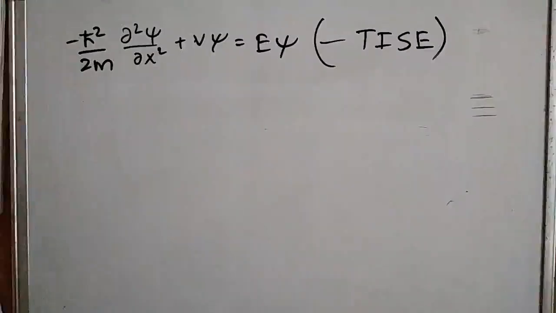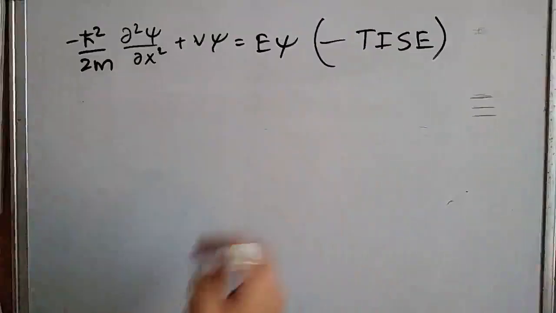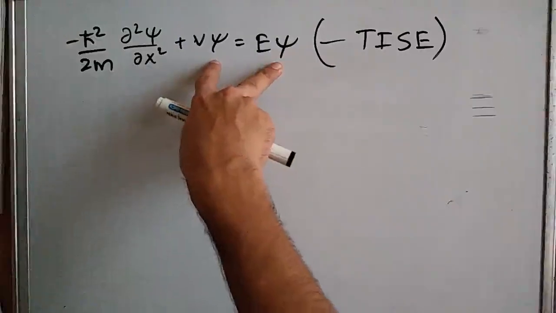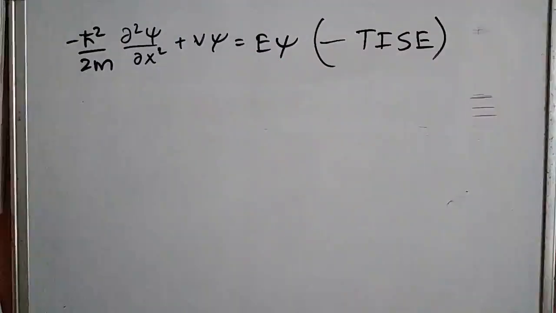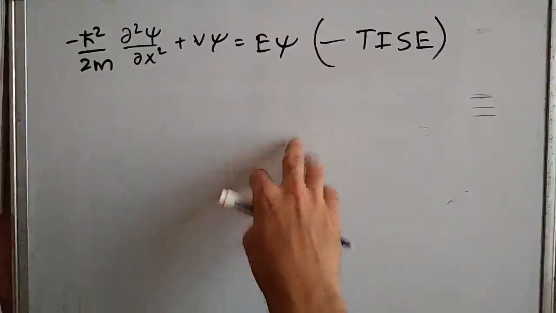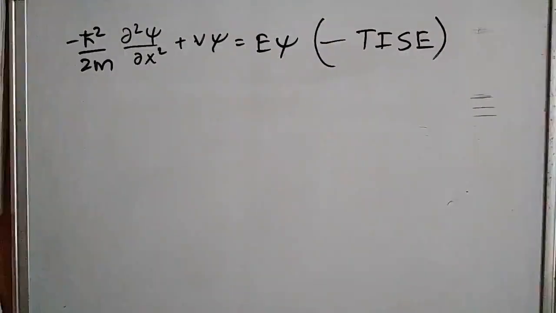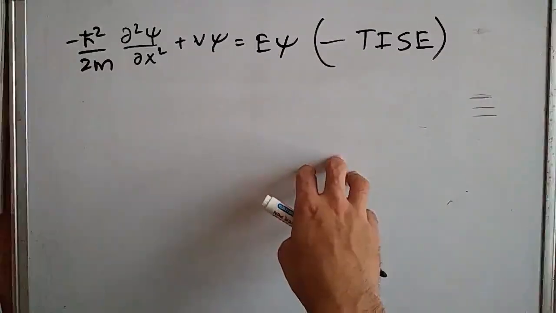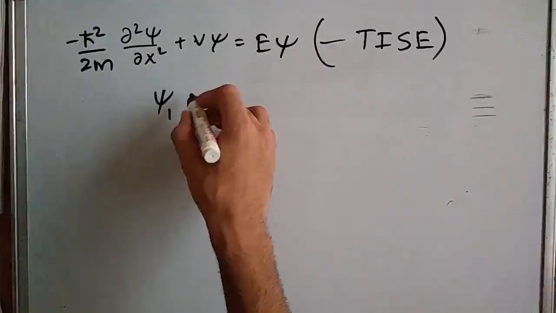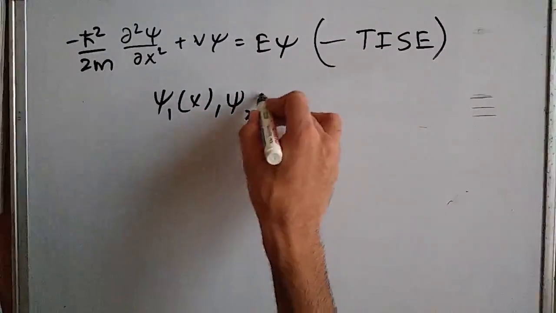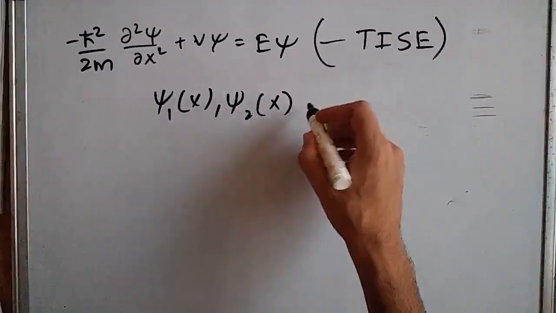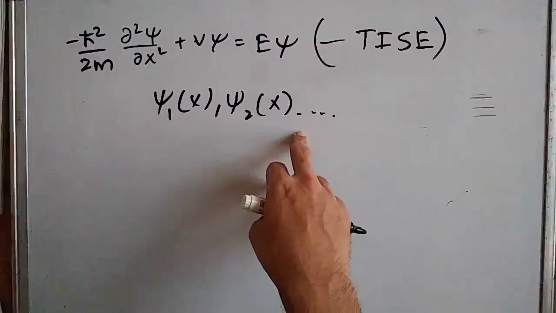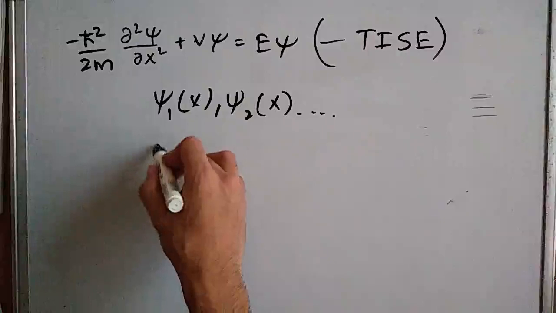Moving on, we have this time independent Schrodinger's equation here, and we will find solutions for various wave functions. So it is from this equation we get an infinite amount of separable solutions. So we will get many psi 1, psi 2, and like that we will get an infinite amount of separable solutions. Same way we will get an infinite amount of energies.